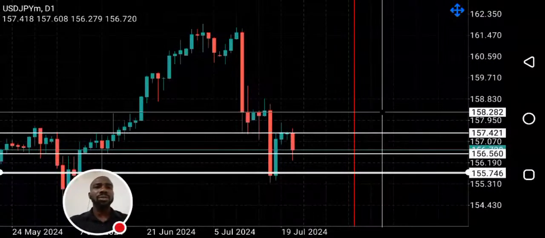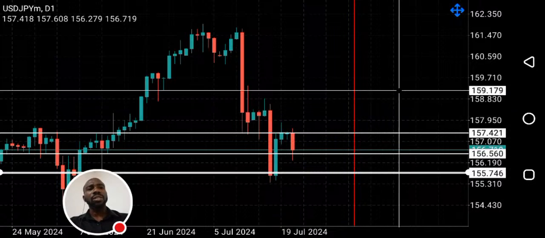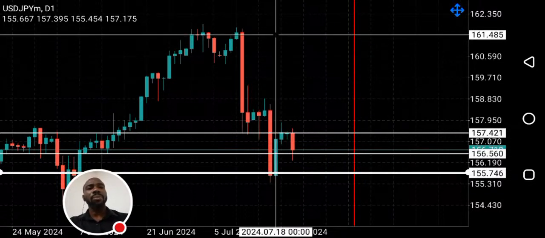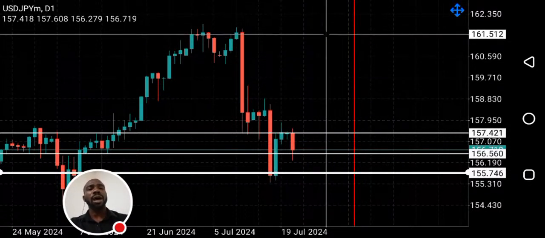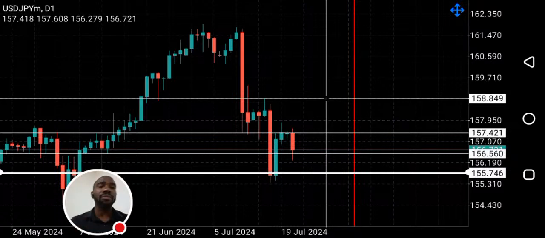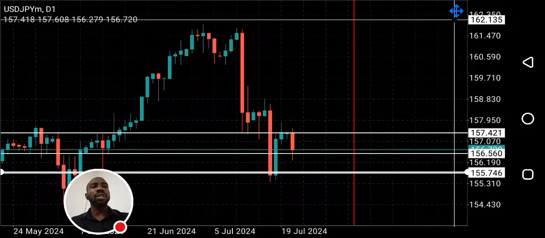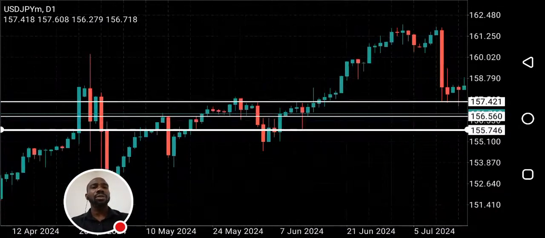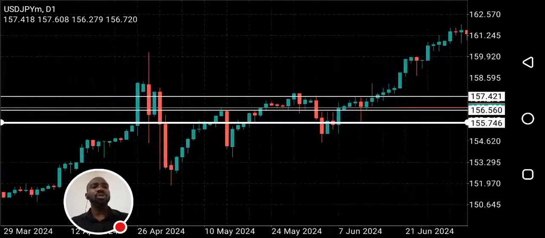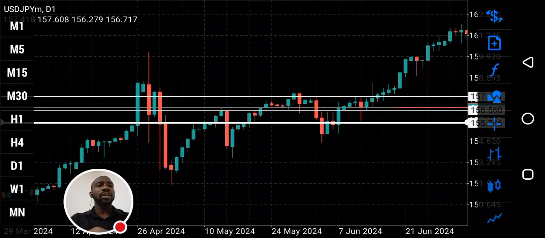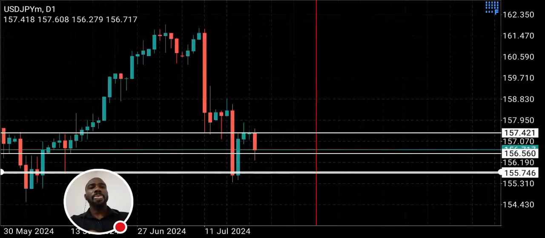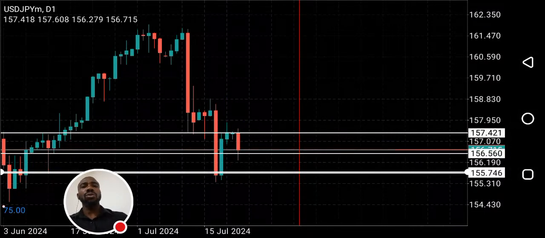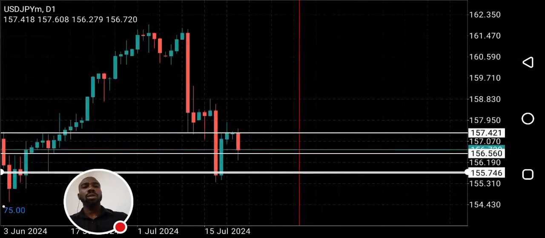So that's my take on USD JPY. I would only consider selling USD JPY after this fair value gap gets filled. I want to sell from a premium level and not from a discount level. Price is currently at a discount level. We apply Fibonacci from this swing low to the swing high.